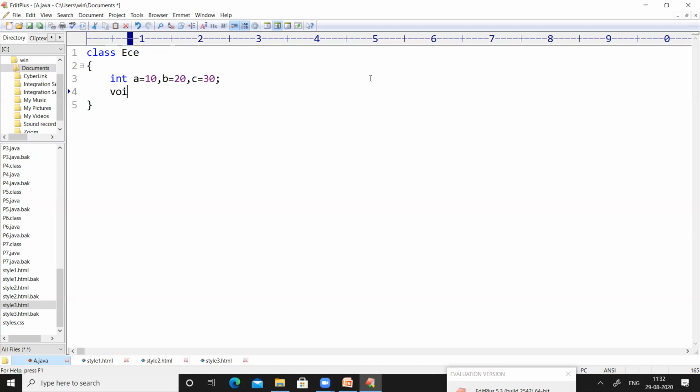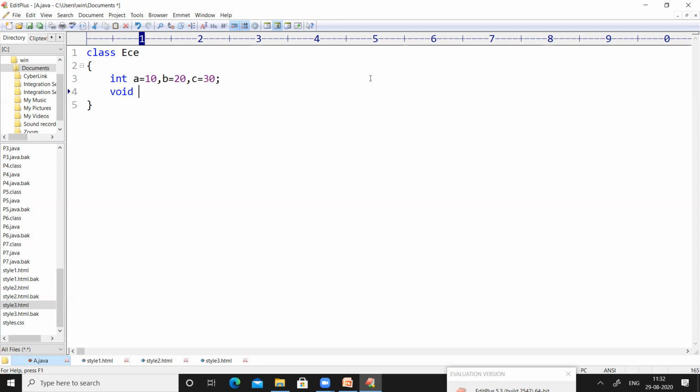Then I'm going to write a method with the name m. So I'm reflecting the same program I showed you in the slide. In the slide I wrote the class name as a. It is not a problem, but in place of a, I'm going to use the class name ECE.